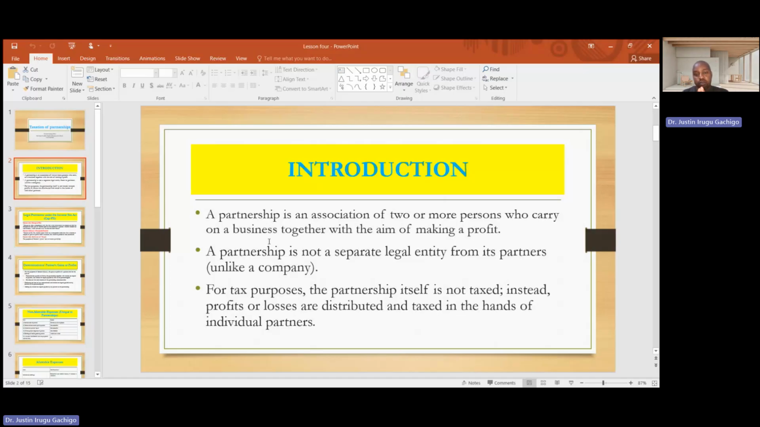So the moment you do the adjusted profit or loss for the partners, we distribute the partnership profit among the partners on the ratios that are given, and then that particular partnership income is the one which is taxed on each individual partner.